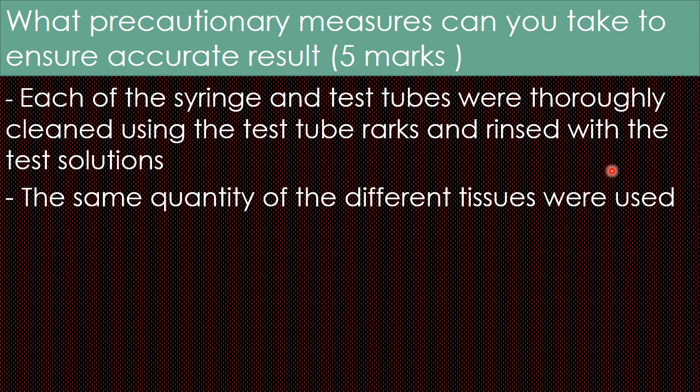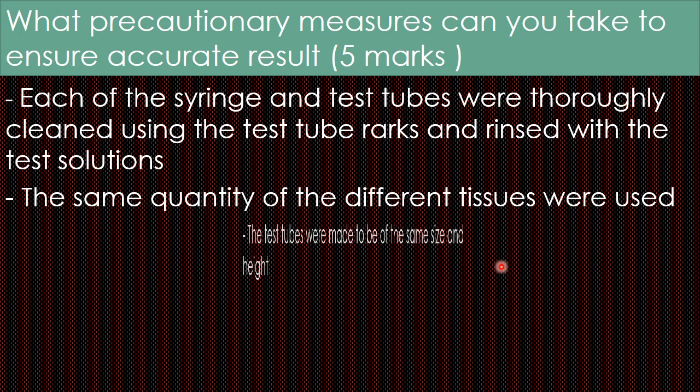So friends, like I said, if we are choosing to put 4 mils in each of the test tubes, we must put 4 mils. We are not going to put 4 mils in one test tube, then in the other test tube we put 3 or even 3.5. No, guys, we put the same amount to ensure accuracy.